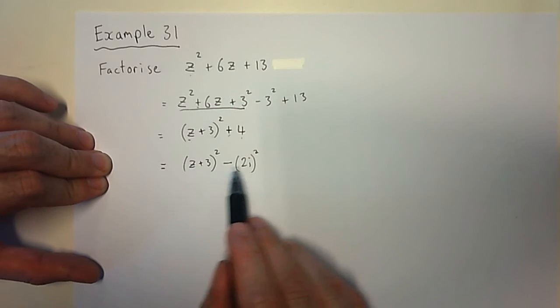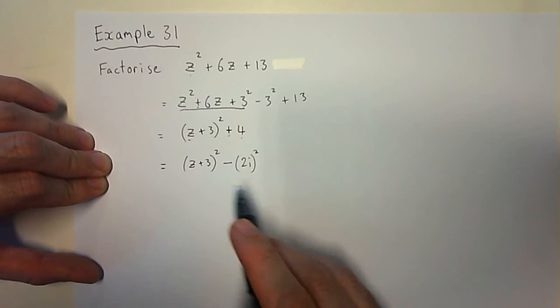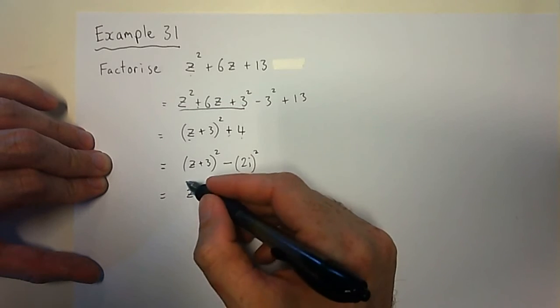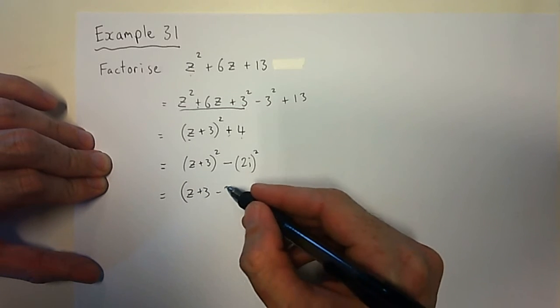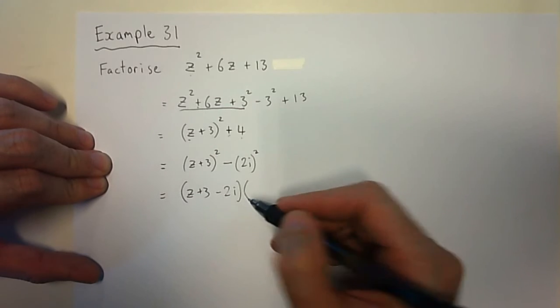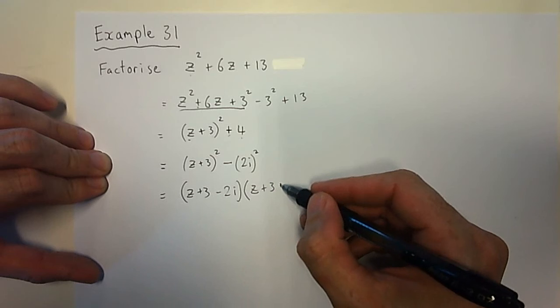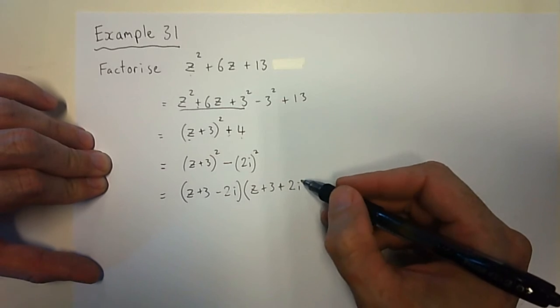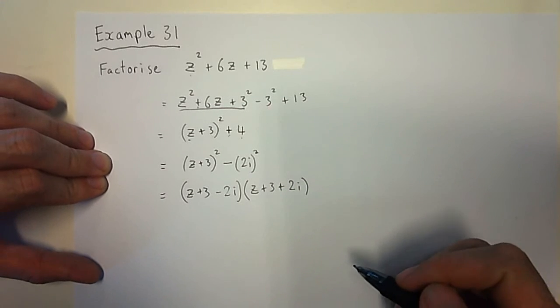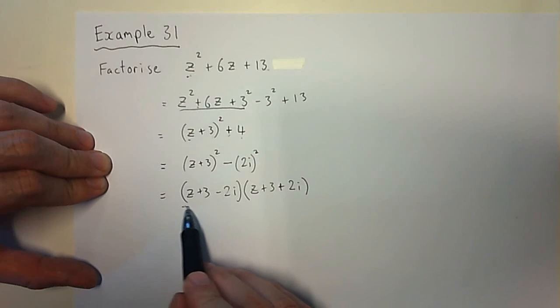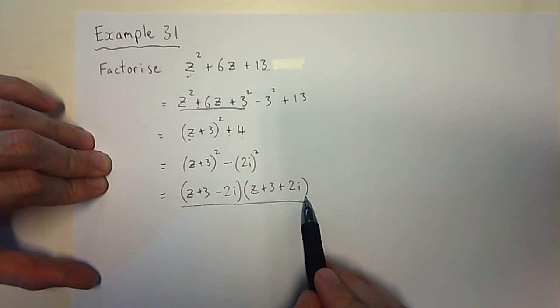But now I've got it written such as the difference of 2 squares. And now I can continue to factorise. So I'll have z plus 3 in brackets, take away 2i, close brackets, z plus 3 again, plus 2i in this situation, because I've got the difference of those 2 squares. All right, and then that is this expression factorised in terms of two linear expressions.